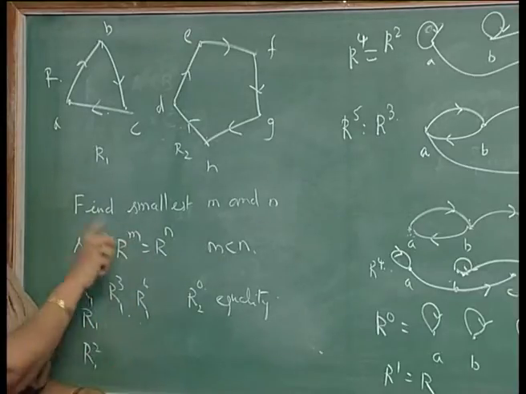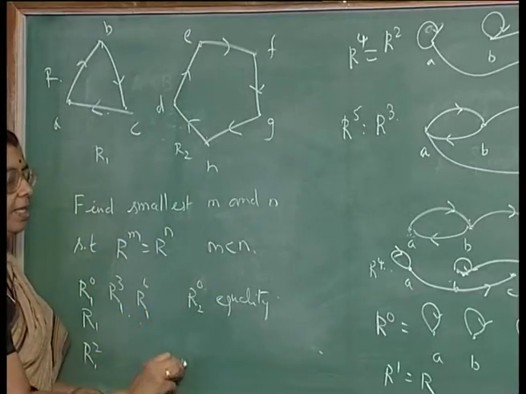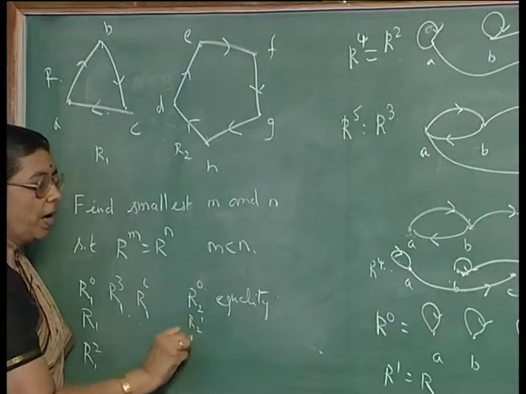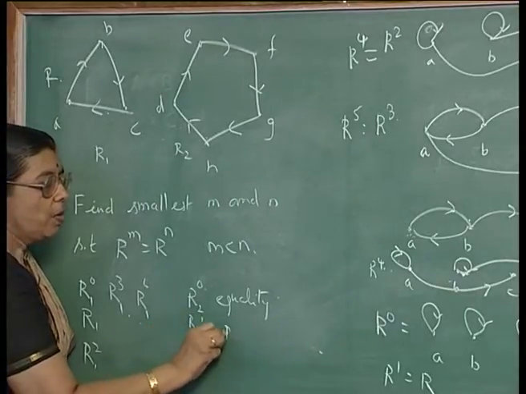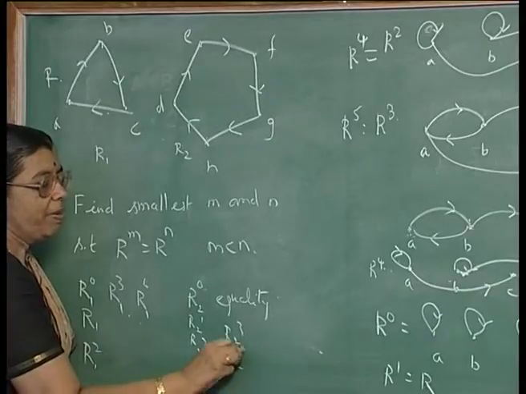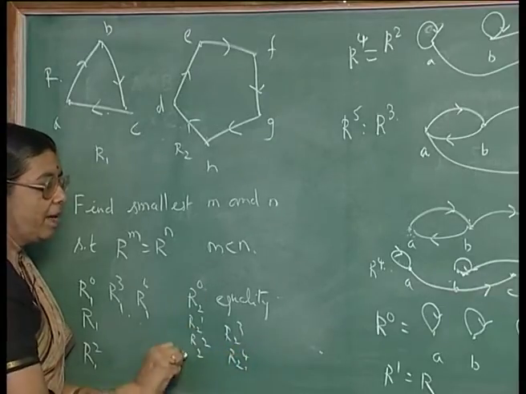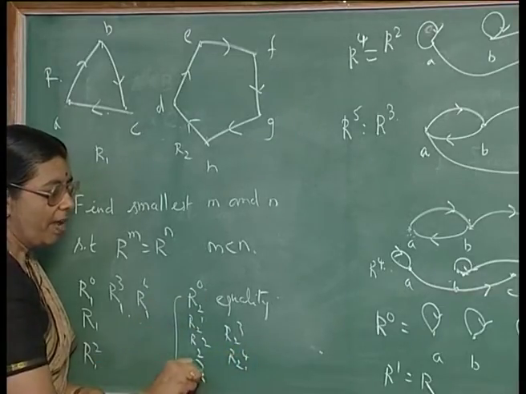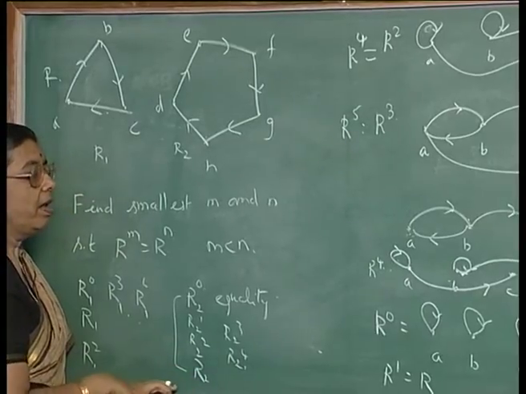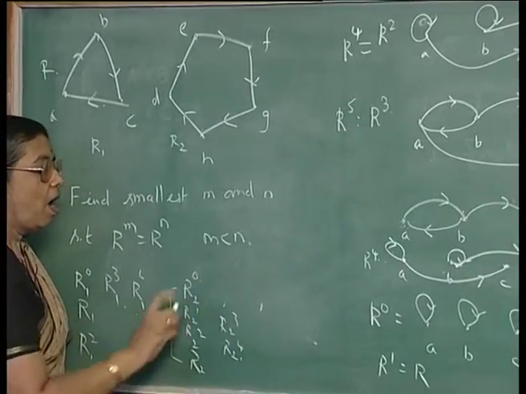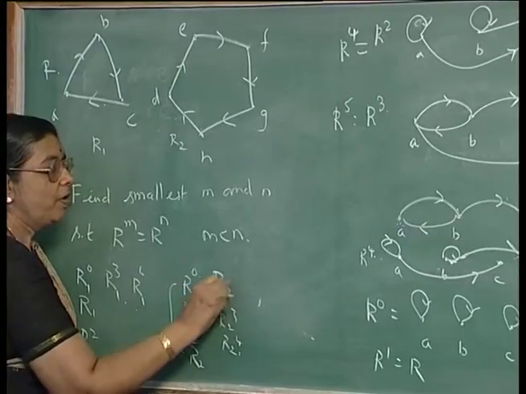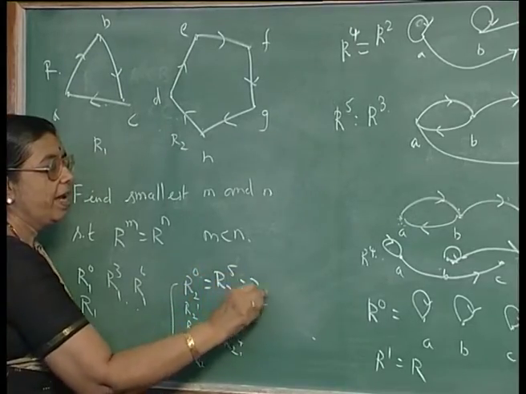If you follow the same argument as the earlier case, you will find that R2 power 1, 2, 3, 4 will be different, but R2 power 0 will be equal to R2 power 5, equal to R2 power 10 and so on.